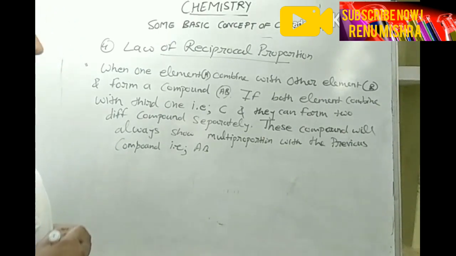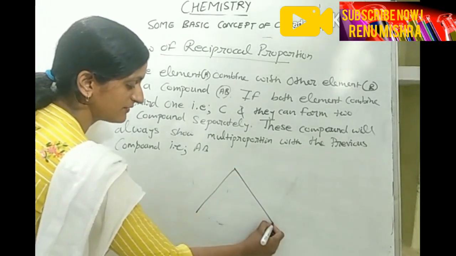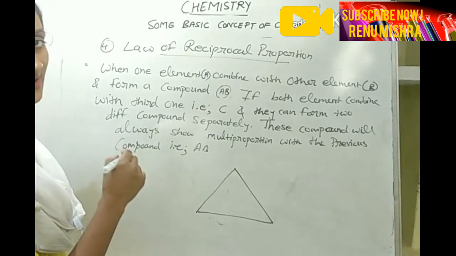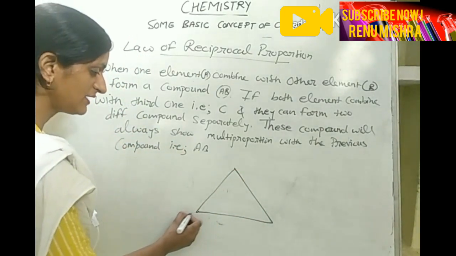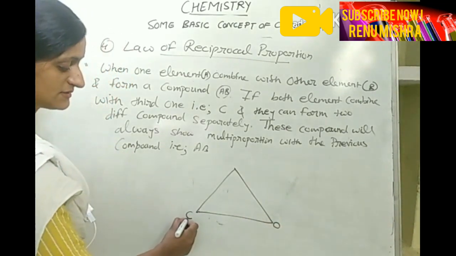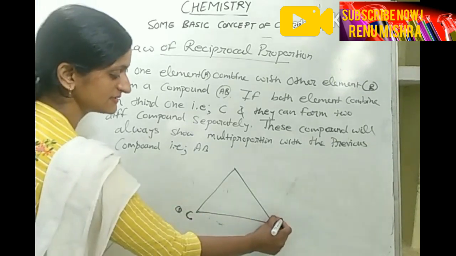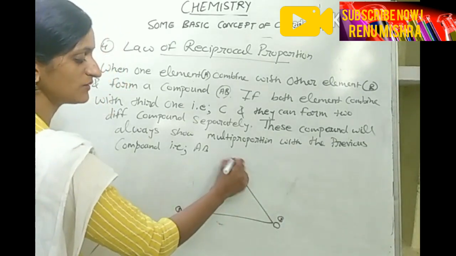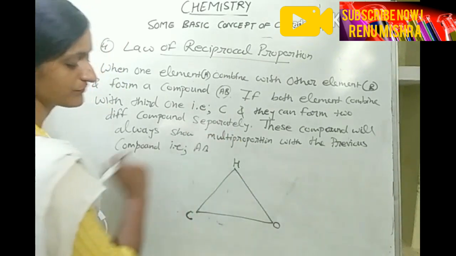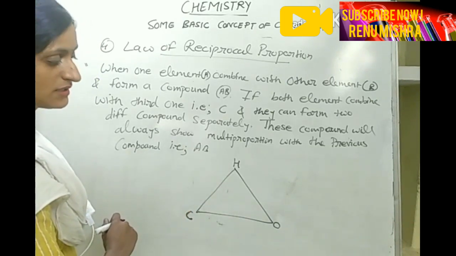I am going to take one example. See here, I have made one triangle. Why? Because there are two elements, and after that a third element. Here I am taking two elements, that is carbon and oxygen. This is the first element and this is the second element, and this new one, the third, is hydrogen. So students, do you know carbon and hydrogen can combine together?